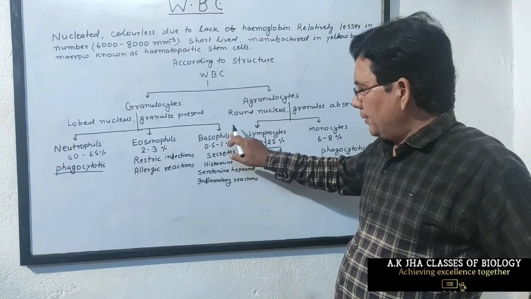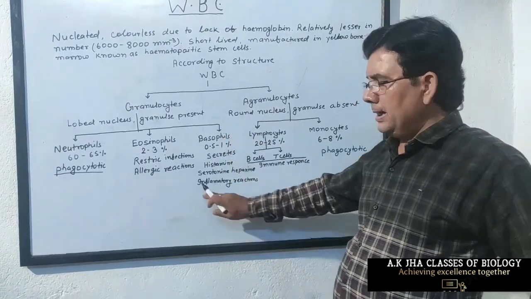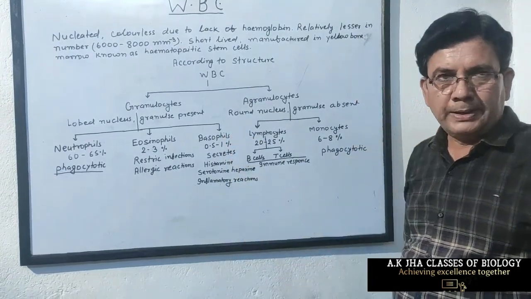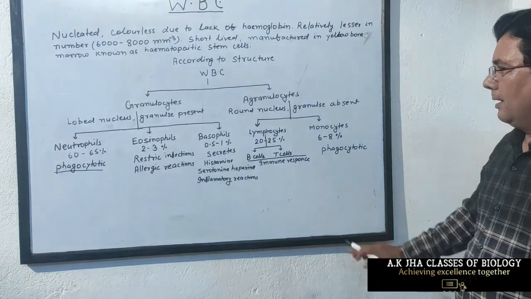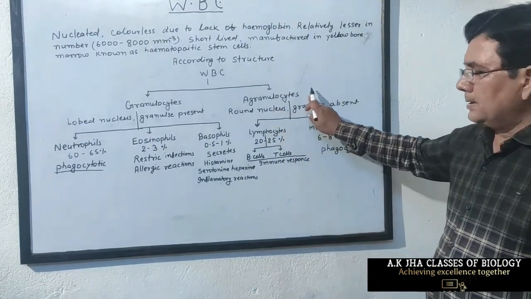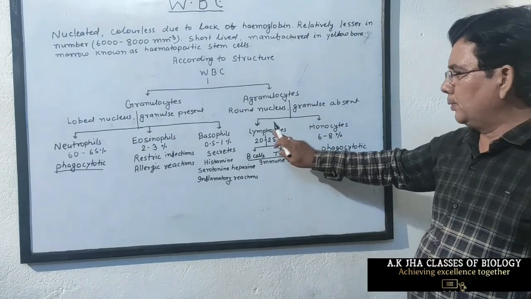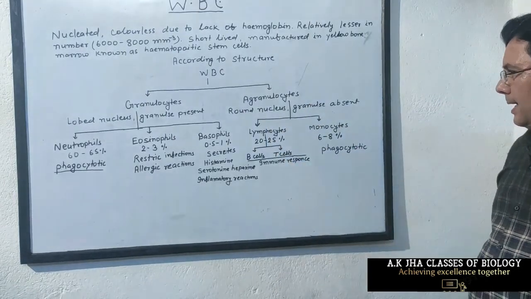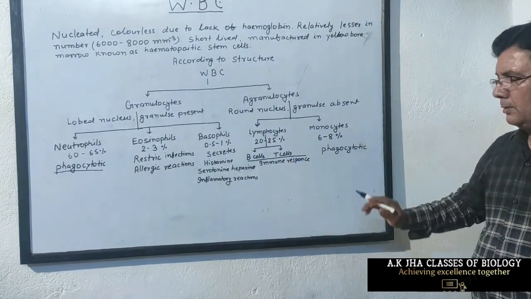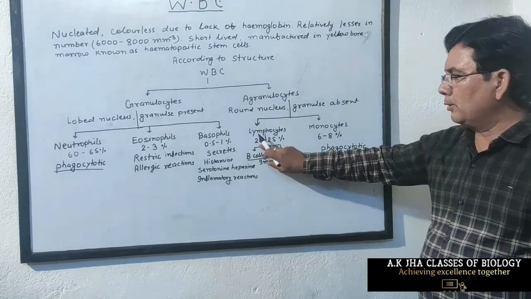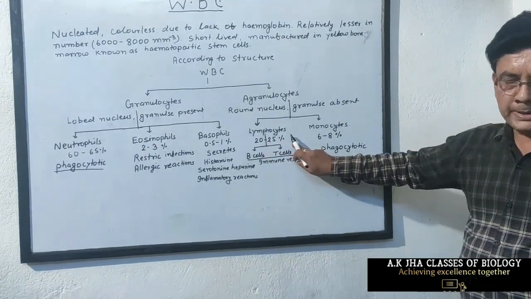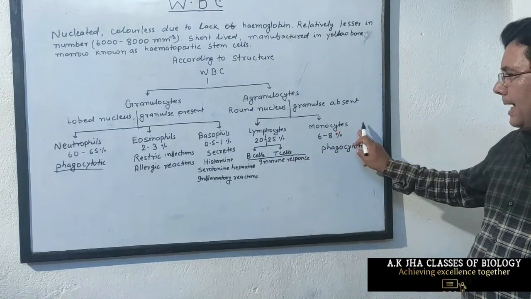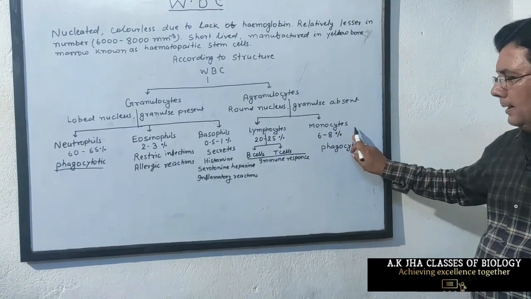So these basophils are also involved in inflammatory reactions. Now, agranulocytes. Agranulocytes are of two types: lymphocytes and monocytes. Lymphocytes are about 20 to 25%, and monocytes are 6 to 8%.